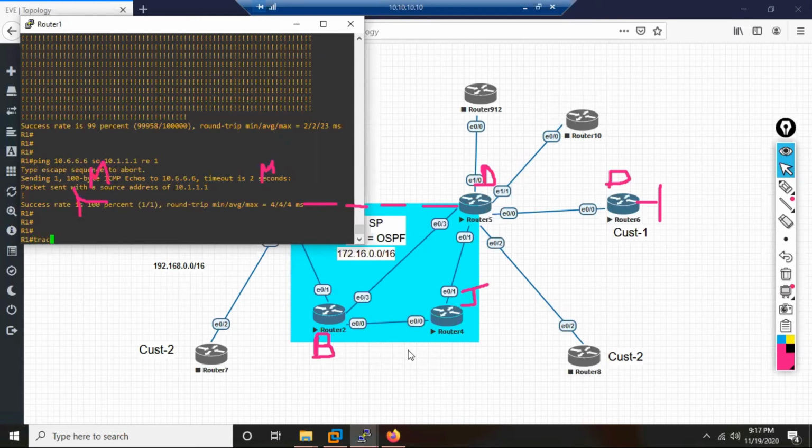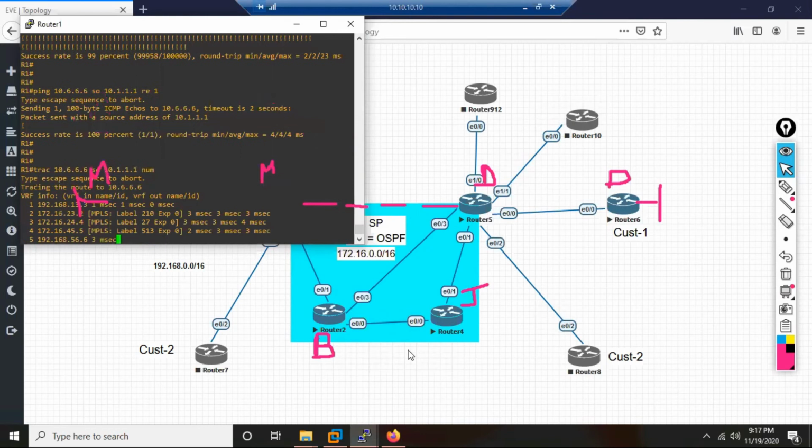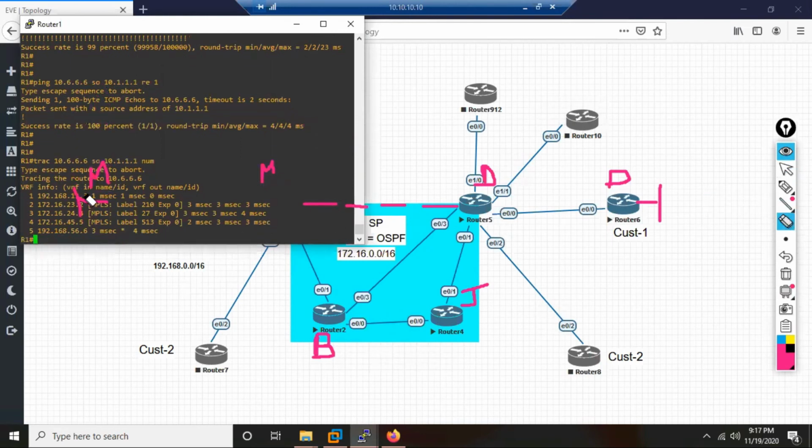What does he do now? He does a trace from R1. He says, I'll do a trace from my end to the other end. So he says trace 10.6.6.6 source 10.1.1.1 numeric. Now what happens? You see the trace, what it says.